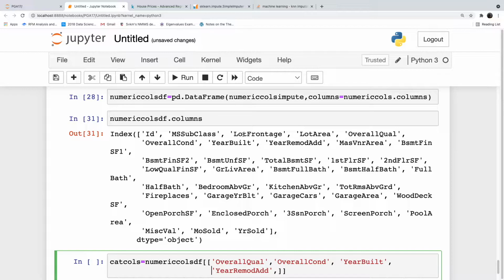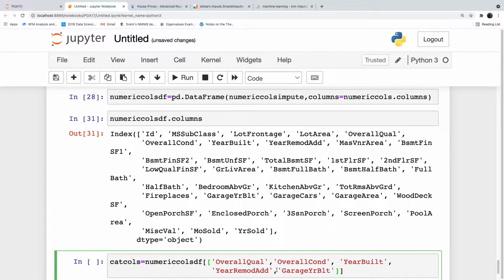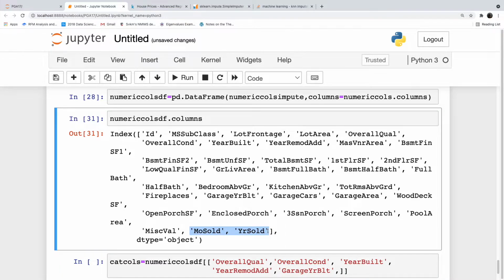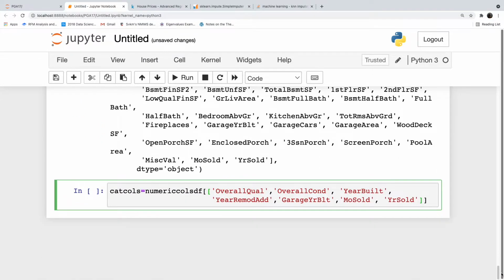Because by now you understand the data. You will have an understanding of the data, and you can easily identify those columns. So, what is the other? Garage year built is a categorical variable. Garage year built, Control C, Control V, comma, then month sold and year sold. These are the categorical columns.